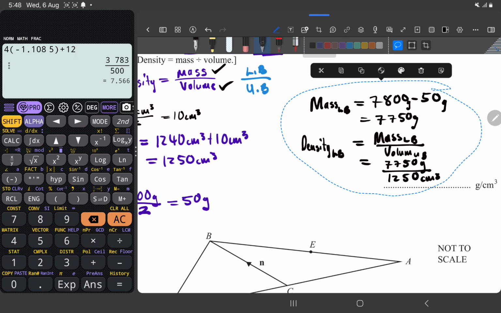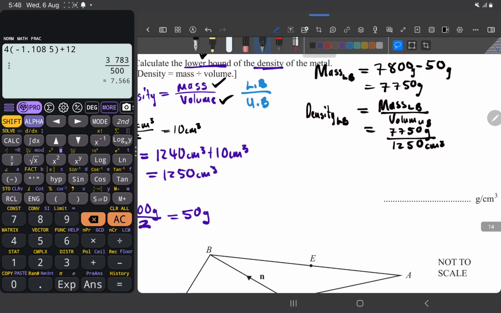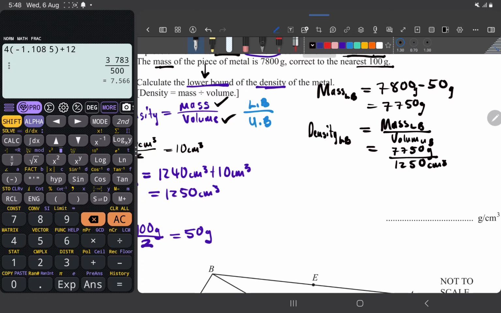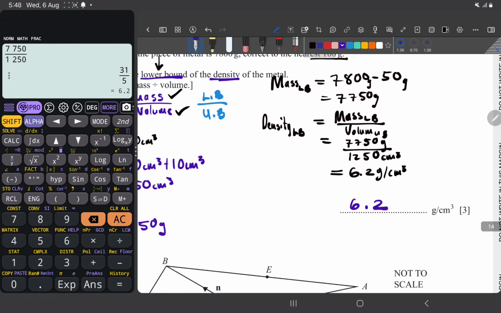How easy is this? This is a walk in the park. A baby can do this. So now what am I going to get? Let's punch it in the calculator. Make the fraction with the special calculator which I told you to get. 7,750 divided by 1250, I will get 6.2. So my lower bound for density is 6.2, in grams per cubic centimeter. The units are already there. So I am done, and this is my final solution.